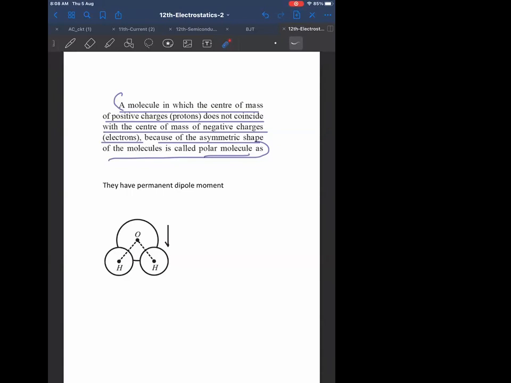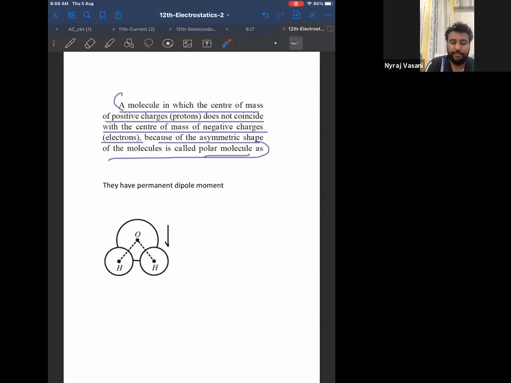Okay. Now, see the next line of polar. What is the meaning of moment? Magnetic moment, electric moment, dipole moment. Actually, moment depends on angle. Sin theta or cos theta, depending on which chapter you're doing. But moment depends on angle.